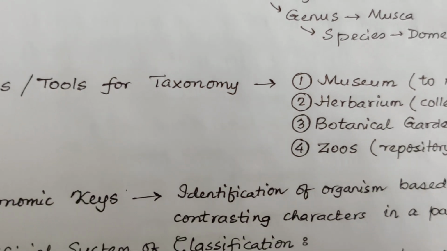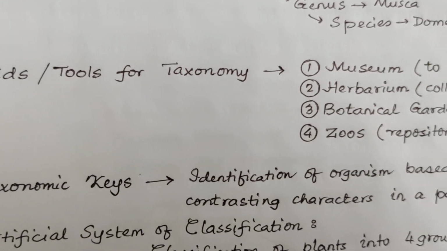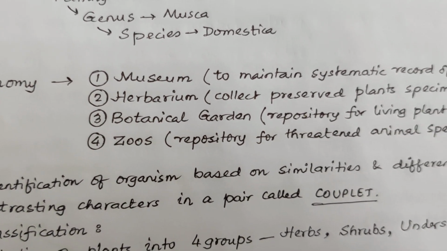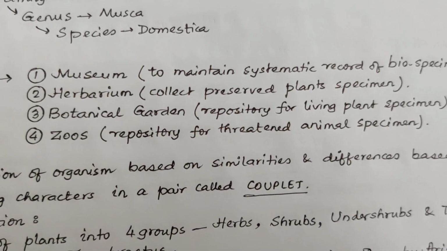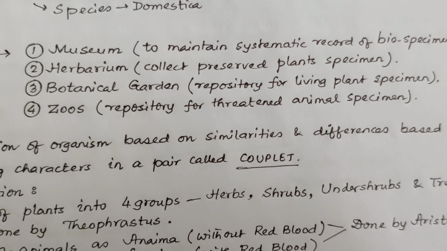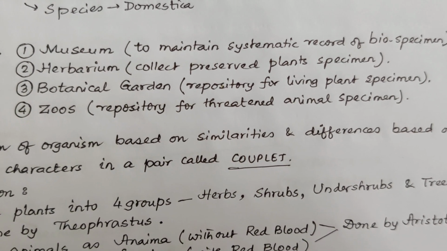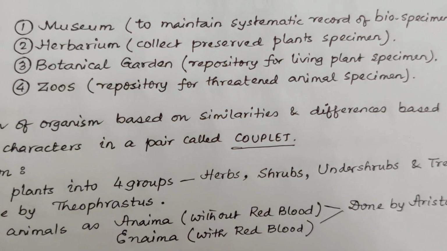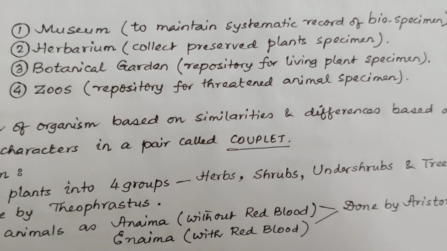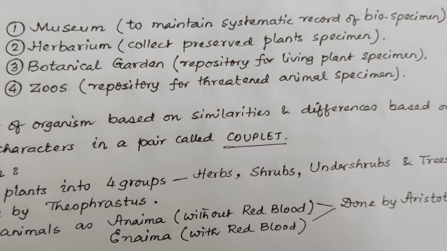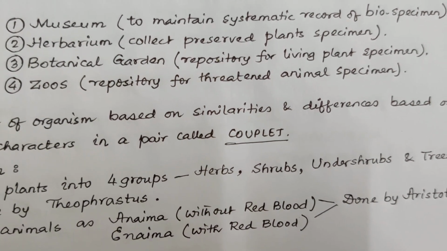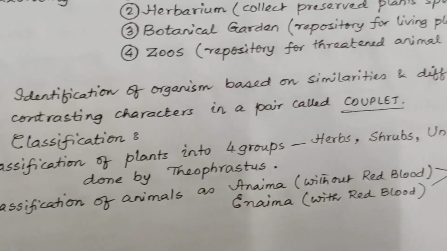Now, regarding the aids or tools for taxonomy, we have got museums which maintain systematic record of biological specimen. We have herbarium which collects preserved plant specimen. We have botanical gardens as a repository for living plant specimen, and the zoos or zoological gardens are repositories for threatened animal specimen.